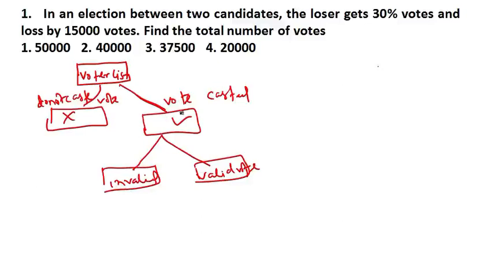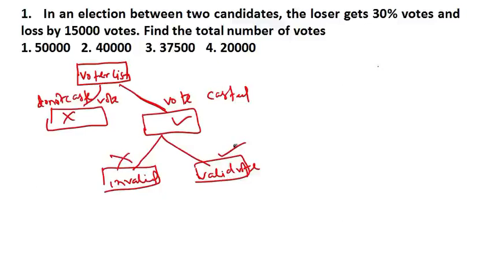When these people go for casting a vote, some people make a mistake and their vote doesn't get counted, their vote gets cancelled, so it becomes invalid. The rest of the votes are valid, meaning those who have done everything right, their votes are valid.